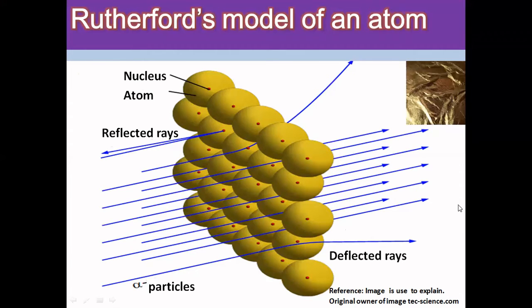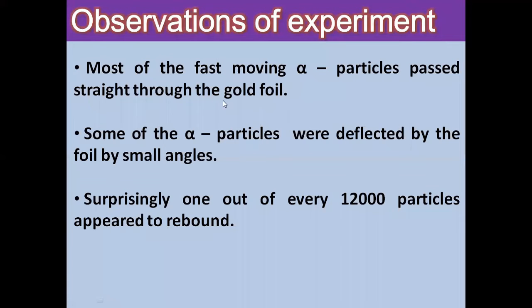So what are the observations of this experiment? Most of the fast moving alpha particles passed straight through the gold foil. Some of the alpha particles were deflected by the foil by a small angle, but the deflection angle is very small. But surprisingly, 1 out of every 12,000 particles appeared to rebound. This is the unexpected result he got during his experiment.